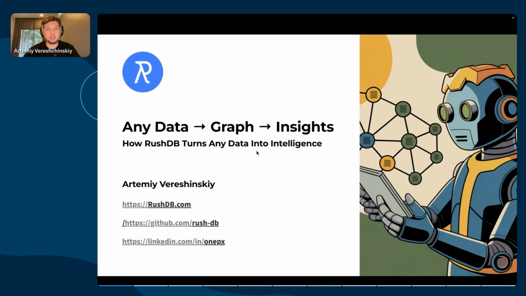RushDB is an instant graph-native database built on top of Neo4j. It removes the need for schema preparations, ETL, and migrations, letting both developers and AI agents go from raw JSON to self-aware graphs instantly. It combines the strength of the reasoning possibilities of RDF with LPG simplicity and expressiveness. Let's dive in.